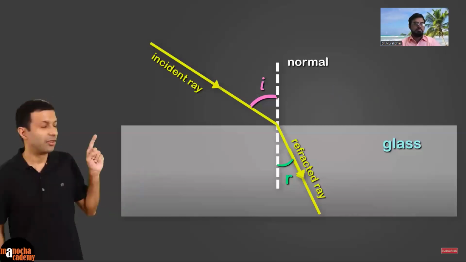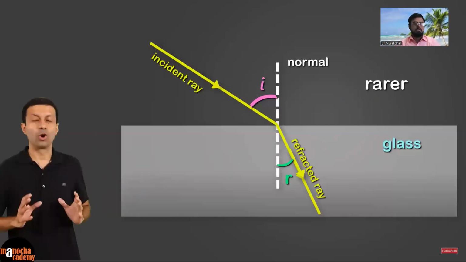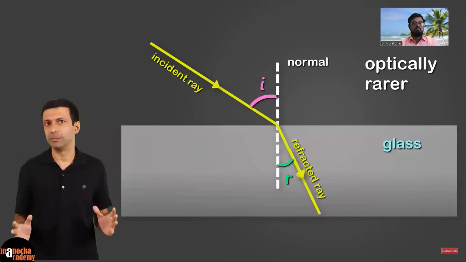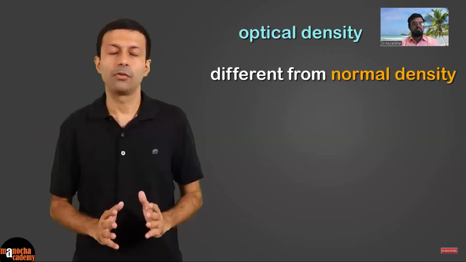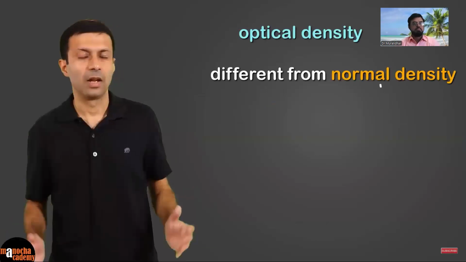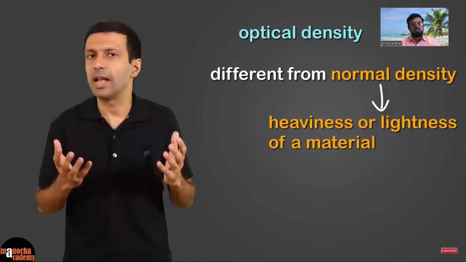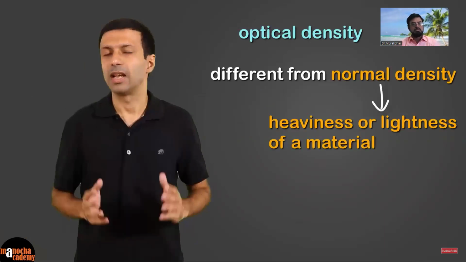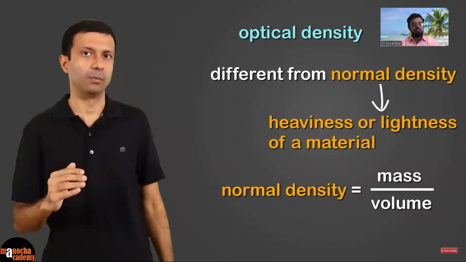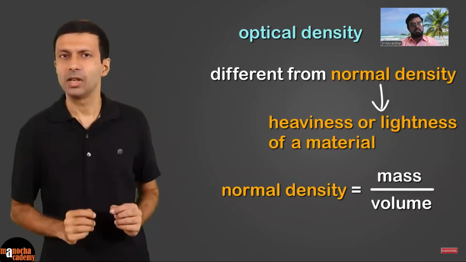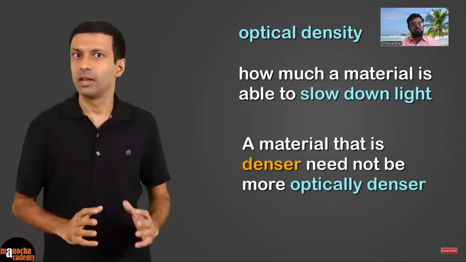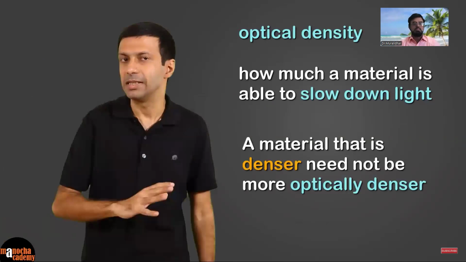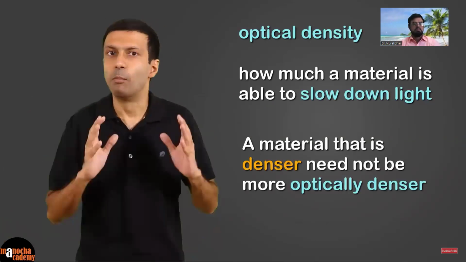Here, air is the rarer medium, or to be more precise, optically rarer medium, and glass is the optically denser medium. We use the term optical density because it's different from normal density. Normal density is the heaviness or lightness of a material and is measured as mass by volume. But optical density measures how much a material is able to slow down light. And note that a material that is denser than another one need not be more optically denser than the other material.